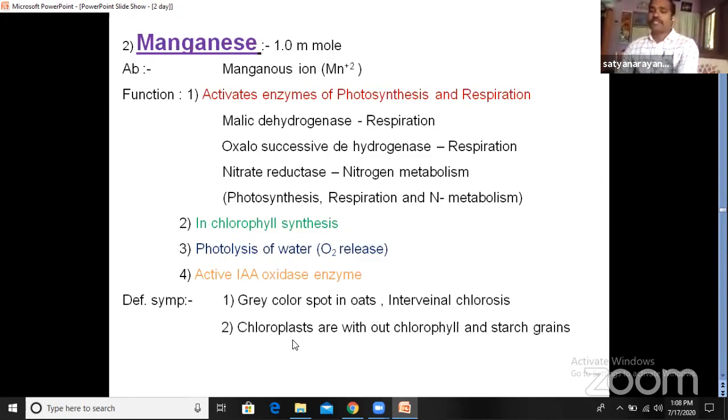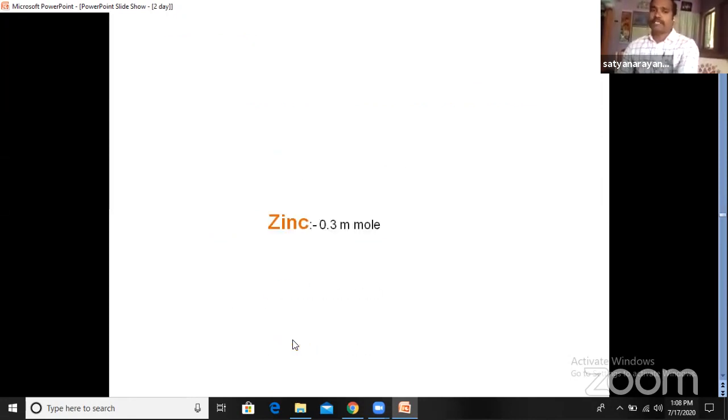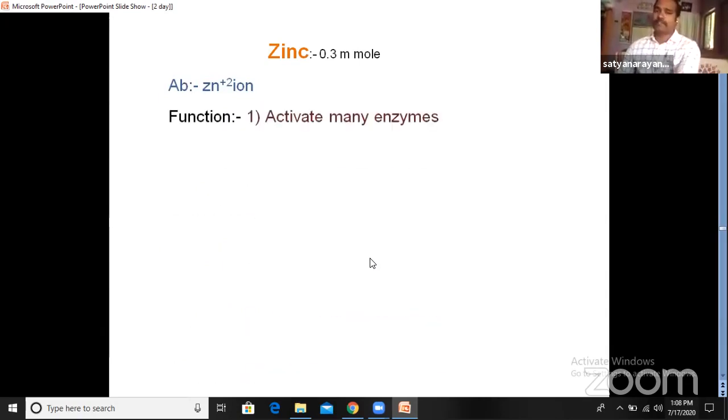Then we'll move to another micro element, zinc. The required amount of zinc is 0.3 millimole. That is a very little amount. And it is absorbed in the form of the divalent ion zinc, Zn+2. The functions of zinc are, it activates many enzymes.